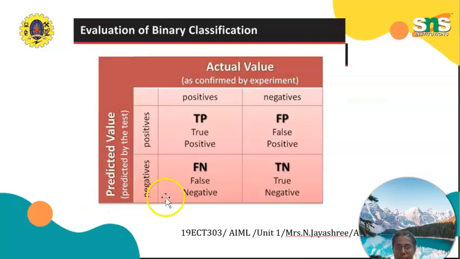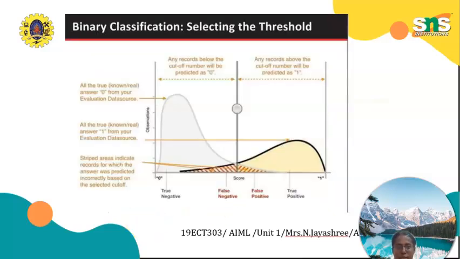In part 2 we saw actual values, that is positive and negative values, and the evaluation of binary classification: true positive, false negative, true positive, which is predicted by this test. If the true positive comes, the output will come. If the false negative comes, the output will come. For all other cases, the output does not match. This is the evaluation of binary classification, and this is selecting the threshold. This is the classification graph.